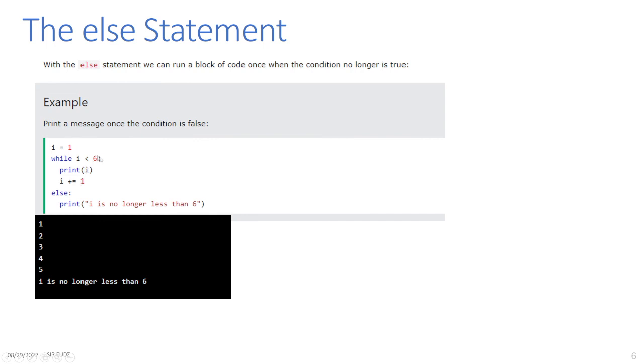So this will print the numbers 1, 2, 3, 4, 5. When this condition becomes false, that means it will print 5, then 5 plus 1 is 6, so i is already equal to 6. This becomes false, then it will print this one, i is no longer less than 6.